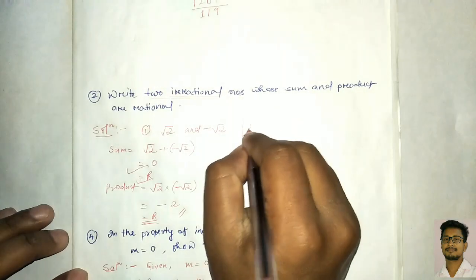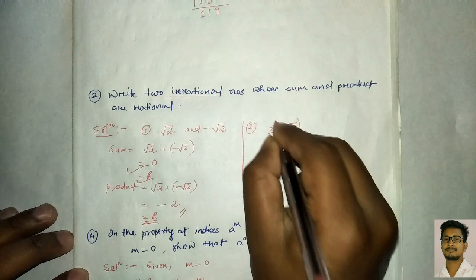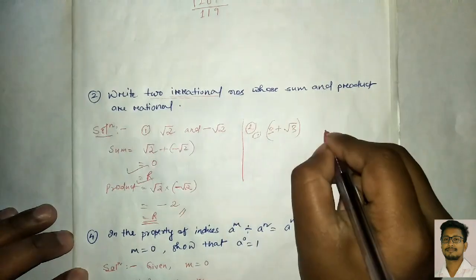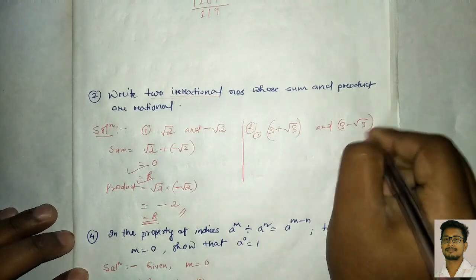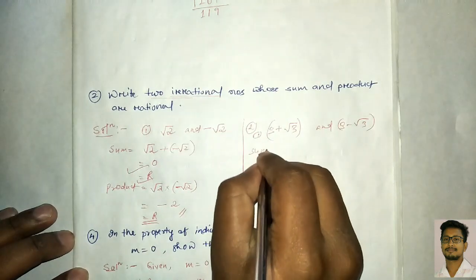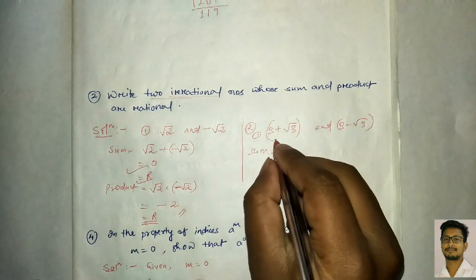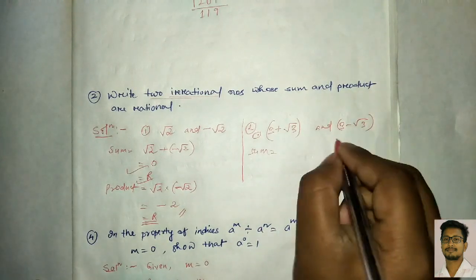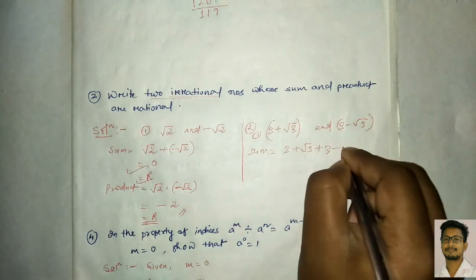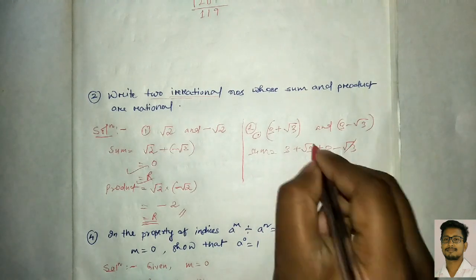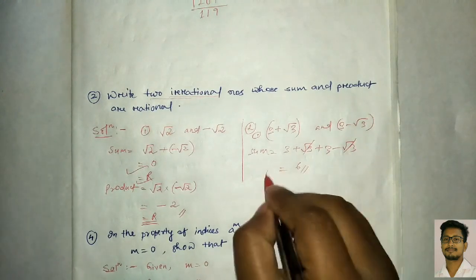Now again one more example you can take. You can take like 3 plus root 3. Another one is 3 minus root 3. So when you go for the sum of these two irrational numbers, what will we get? 3 plus root 3 and 3 minus root 3. Minus root 3 and plus root 3 get cancelled, so remains here 3 plus 3, 6. That means it is a rational number.